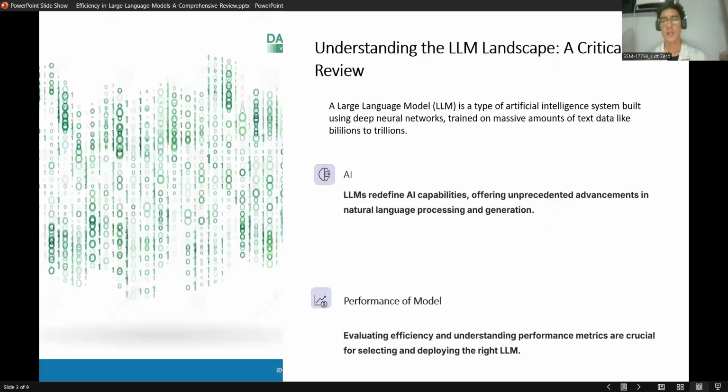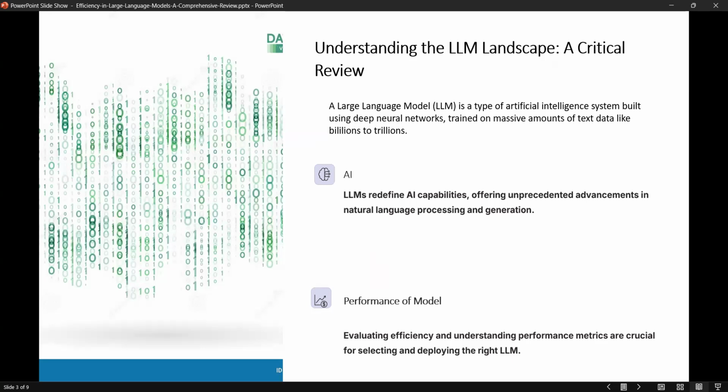First of all, to understand this, what is a large language model? A large language model is a type of artificial intelligence system using deep neural networks trained on massive amounts of text data, with billions of parameters. Large language models redefine AI capabilities and offer major advancement in natural language processing and generation.